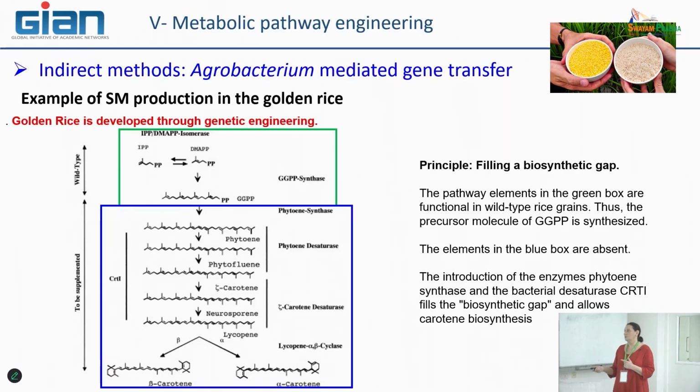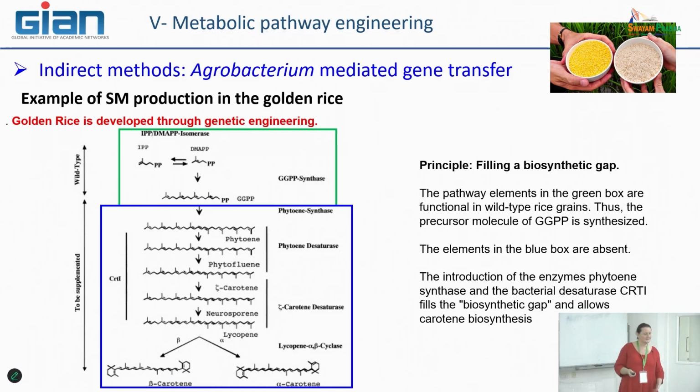Lycopene can be taken in charge by the lycopene beta cyclase in order to cyclize 2 rings at both extremities of the polyterpene, producing the 2 isomers of carotene, beta and alpha-carotene. That is the short pathway that is missing in rice seed to produce specifically this metabolite. So the idea was to introduce phytoene synthase, phytoene desaturase, this other activity too, and lycopene cyclase.